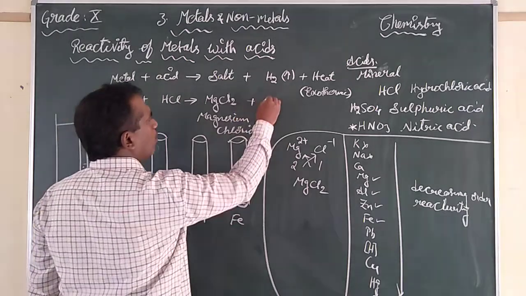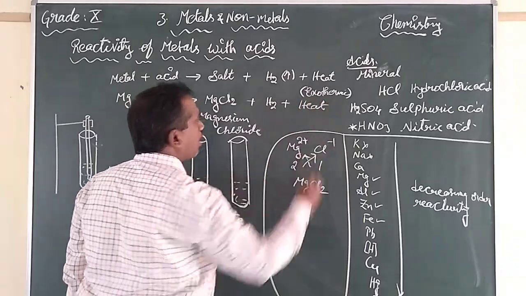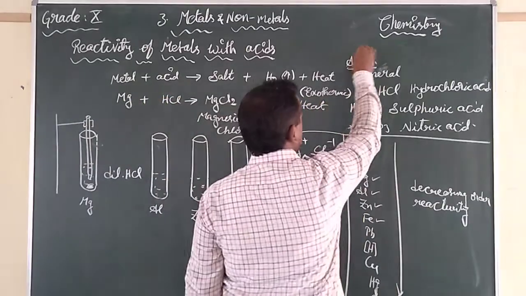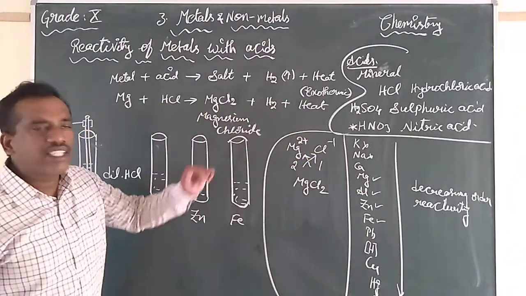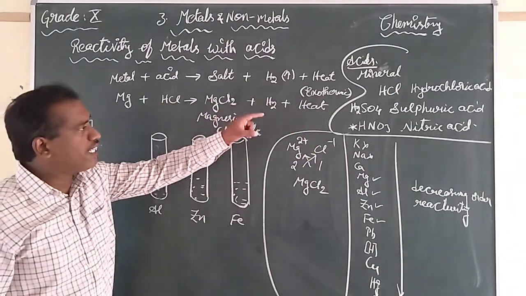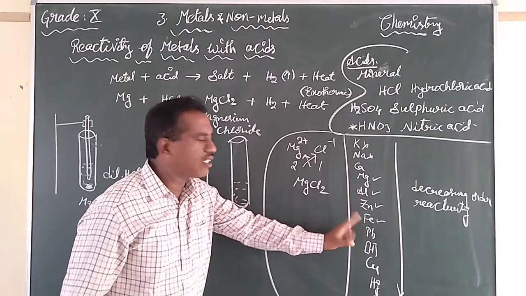Along with this, what will be released? Hydrogen gas will be released and some amount of heat is also released. Yes or no? Some amount of heat is released. The amount of heat is more in the case of magnesium than aluminum, zinc or iron.